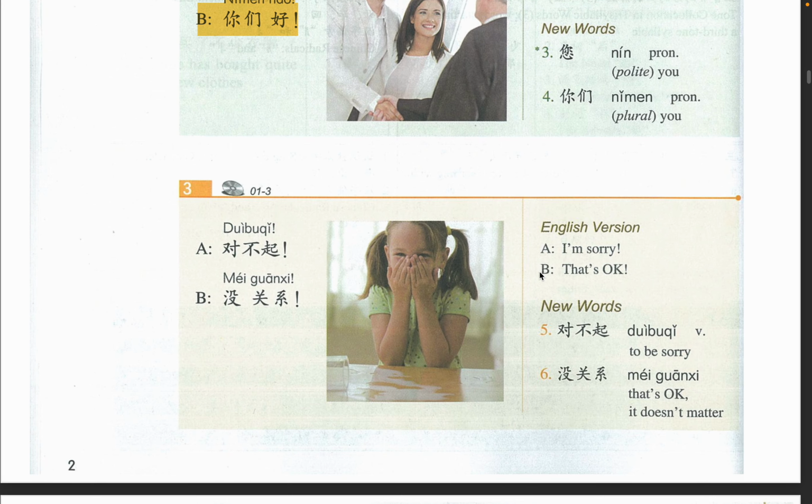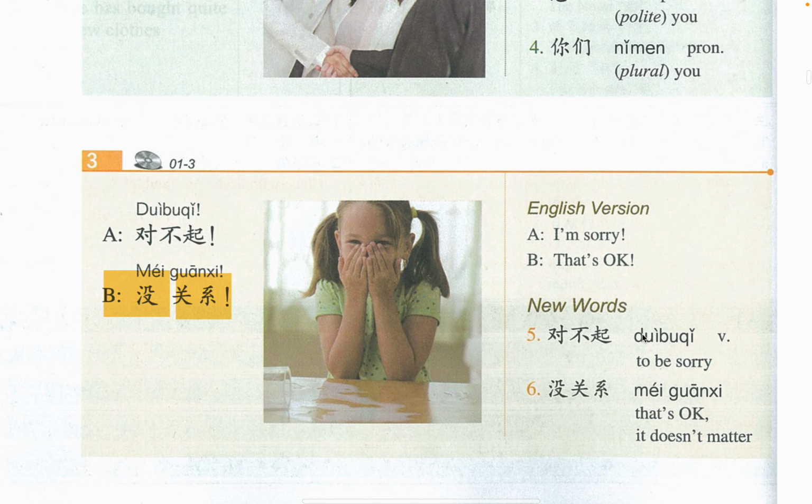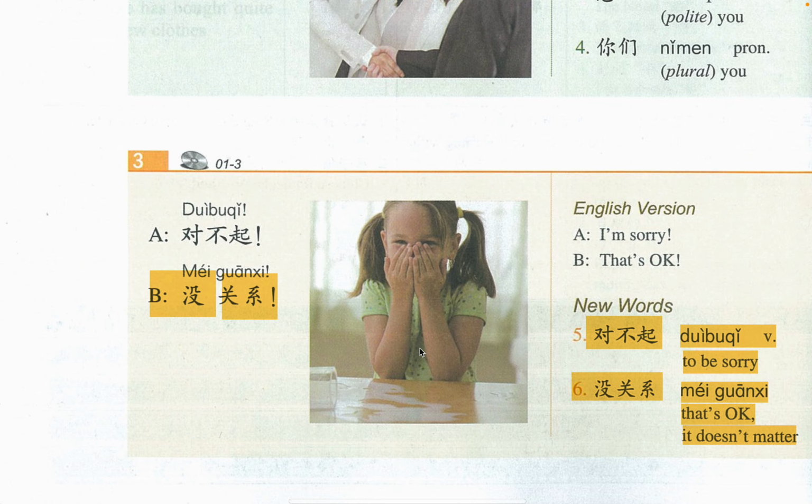Over here, we have a very important word you need to know, which is how to give an apology, right? You did something wrong, you want to say I'm sorry, you're going to say 对不起, 对不起, I'm sorry. That's 对不起. All right, we also have 没关系 over here. 没关系 means it's okay, it's fine. So here we have 对不起 to be sorry, and we have 没关系 meaning that's okay, it doesn't matter, right?